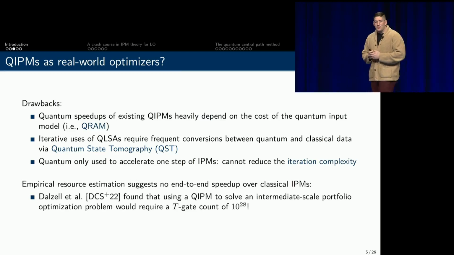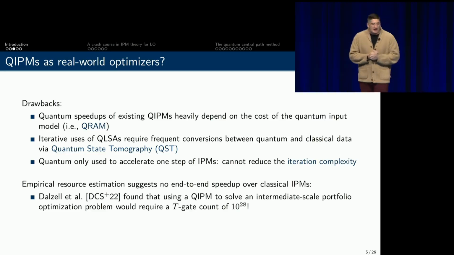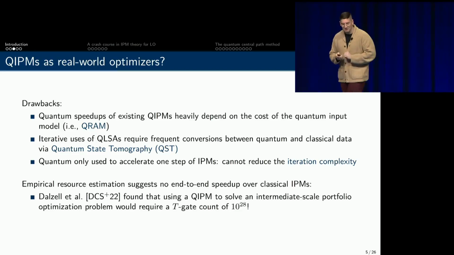This is also reinforced by some empirical resource analysis that was carried out by a group at AWS and Goldman Sachs, who looked at the application of the quantum interior point method to solving Markowitz portfolio problems. They looked at a problem in particular with 100 assets that would take seconds to solve on the laptop I'm using to present this talk, and showed that the T-gate counts that they were estimating would roughly amount to a quantum computer requiring roughly 1 million years to solve the same problem.